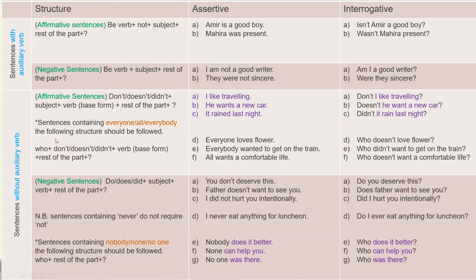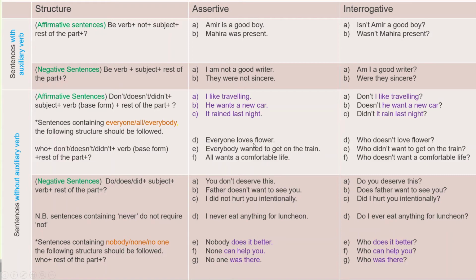One thing you should remember, for sentences containing everyone or everybody, the following structure should be followed. And the structure is who plus don't or doesn't or didn't plus verb, of course in base form, and the rest of the part. And the examples are everyone loves flowers.